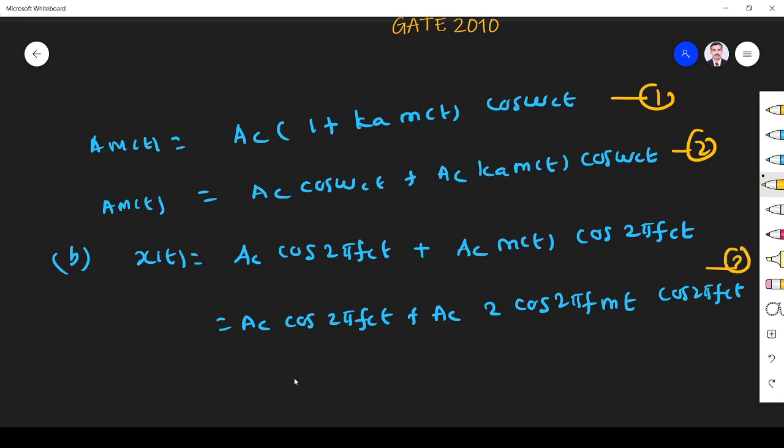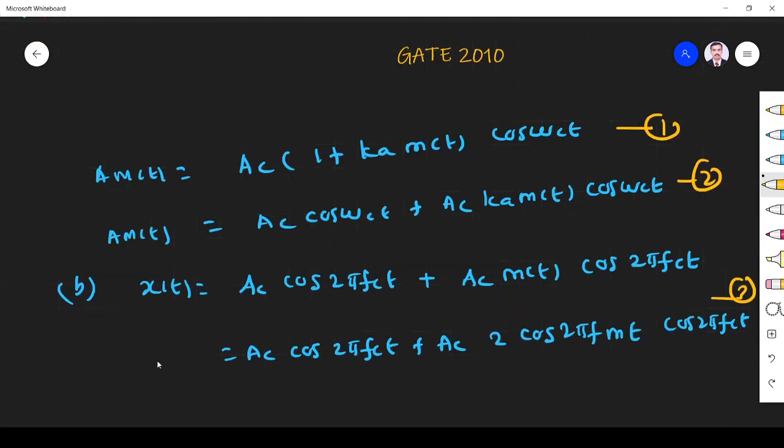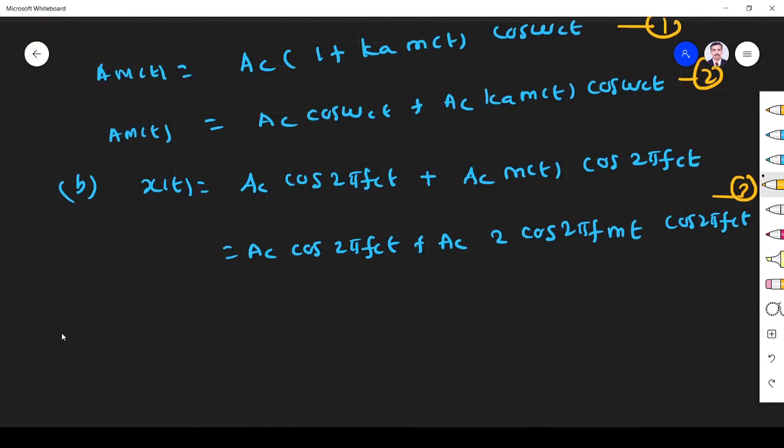So what is my modulation index? They ask about the question of an over modulated signal. Over modulated signal means mu must be greater than 1. This means Ka Am must be greater than 1. So what is Ka? You compare both the equations. Here, instead of Ac it is Ac, cos, this message is, this is AM. So then Ka must be equal to 1 because it is 1 into 2.